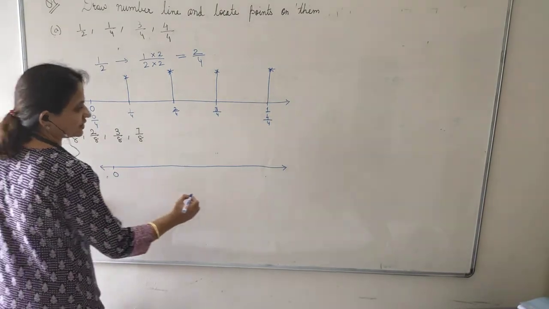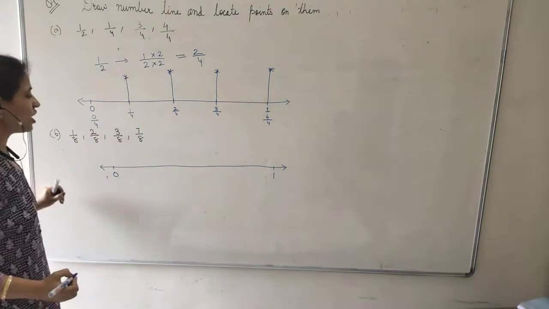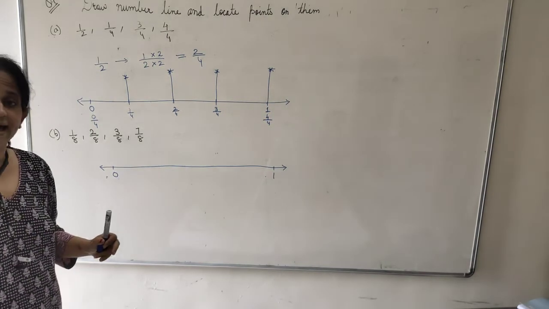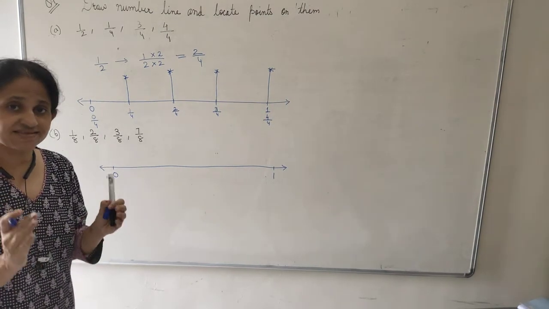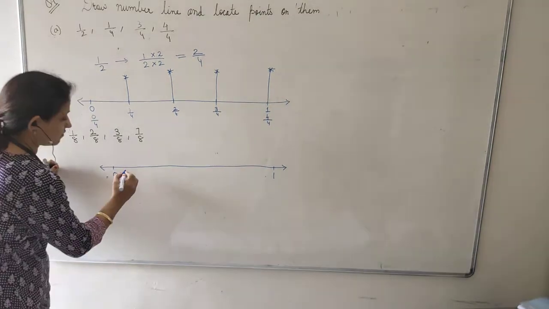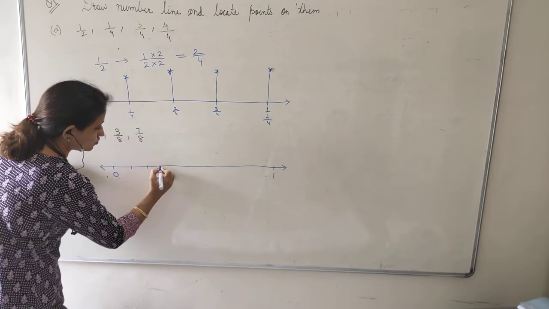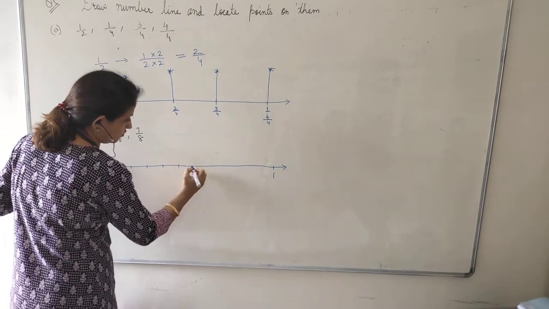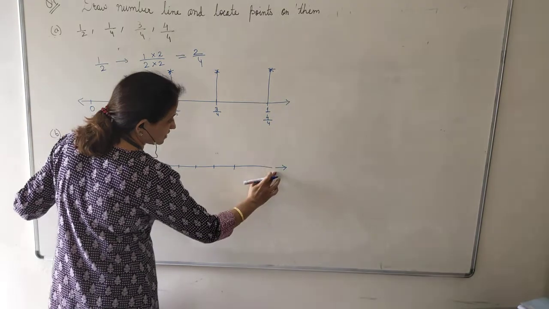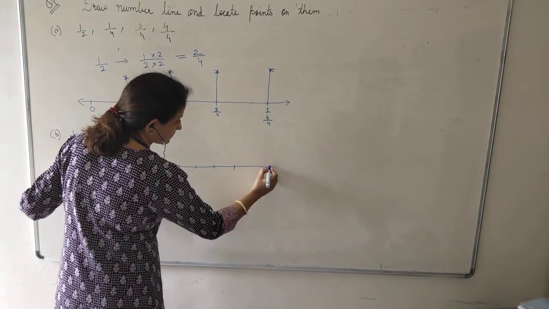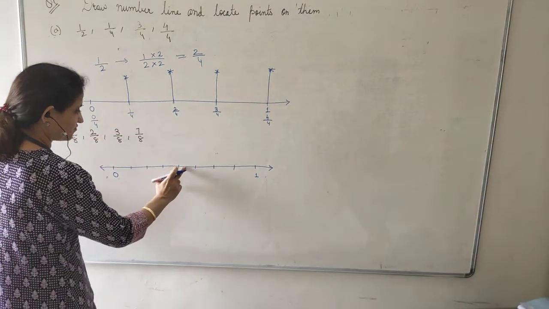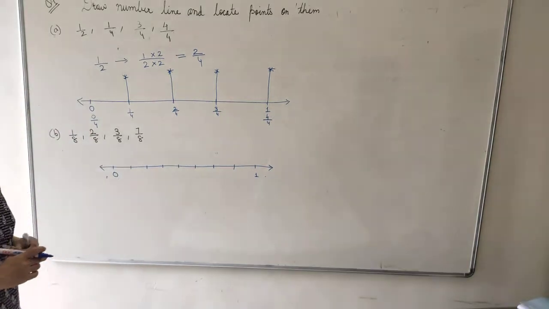When I draw the number line, it is 0 and 1. Now, how many parts I have to make? 8 parts, clear. But the parts which I am making have to be very equal. By appearance, you should come to know that the parts are equal. 1, 2, 3, 4, 5, 6, 7. See, this part is bigger, so I will erase it a bit. It has to be equal. 1, 2, 3, 4, 5, 6, 7, 8. 8 parts I have made.